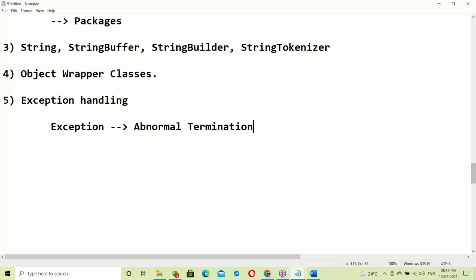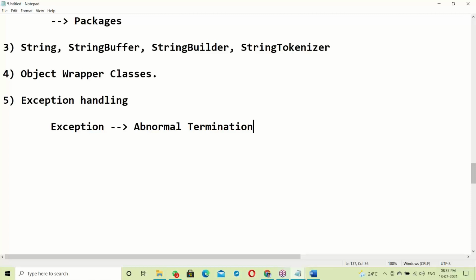Suddenly terminating our application. Suppose the application is connected to a database and suddenly the network is down. So there is a chance of the application terminating abnormally. If the application terminates suddenly, what happens? There is a loss of data, loss of transactions. That should not happen. That means the application should not terminate abnormally.